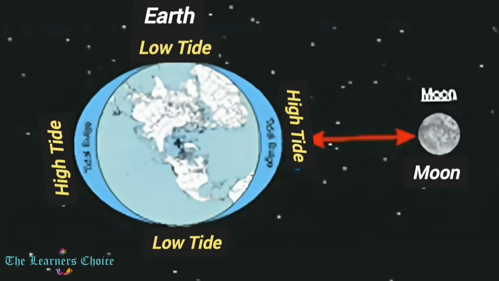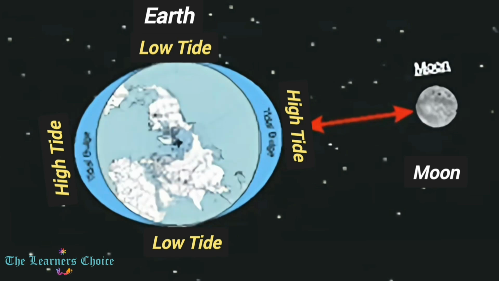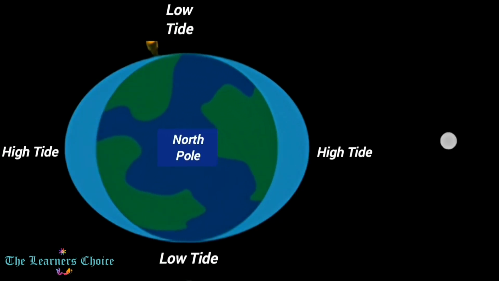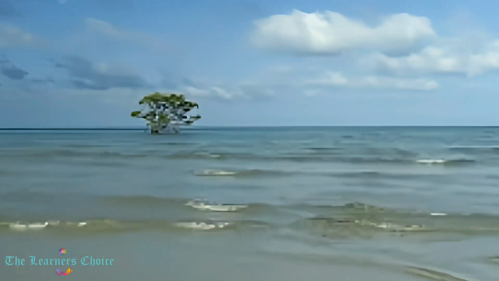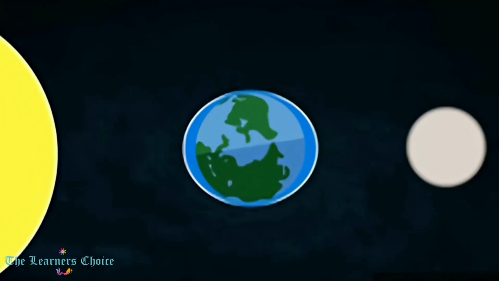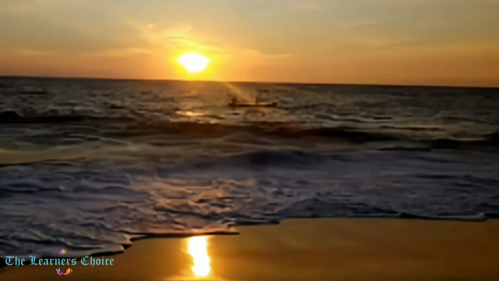As the Earth rotates, our region on Earth passes through both of these bulges every day. When our region is in one of the bulges, we experience a high tide, while when our region is not in one of the bulges, we experience a low tide, also known as ebb. This cycle of two high tides and two low tides occurs most days on most of the coastlines of the world.